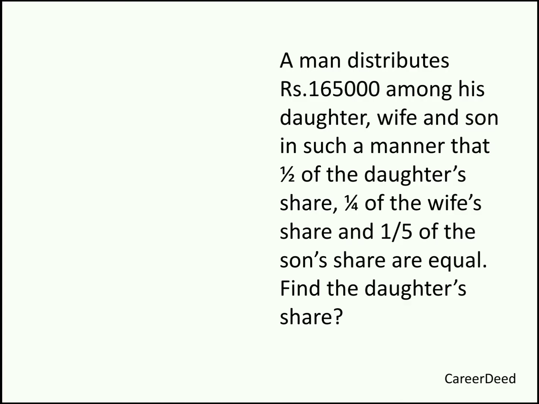So these types of problems are crucial where you need more observation. We totally have 1,65,000. This man is distributing 1,65,000 among daughter, wife and son. Here it is given half of daughter's share is equal to 1/4 of wife's share is equal to 1/5 of son's share. So all the numbers are equal.